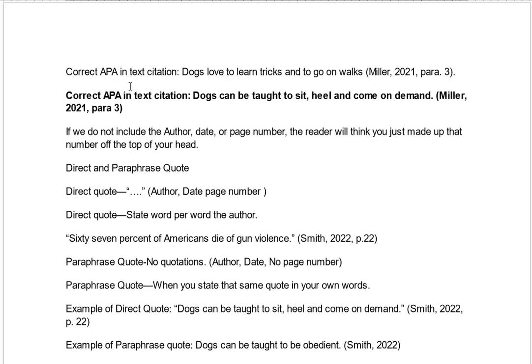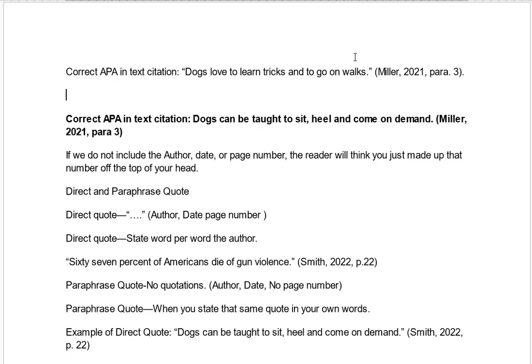Another way of writing it is that you would write dogs, with a beginning quotation mark, and you have to have your period, and then another quotation mark. That's known as a direct quote, and then you have Miller, 2021, paragraph 3. So this is the direct quote. In other words, I said it directly from the article.